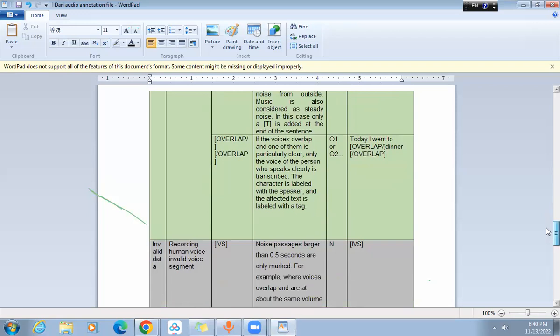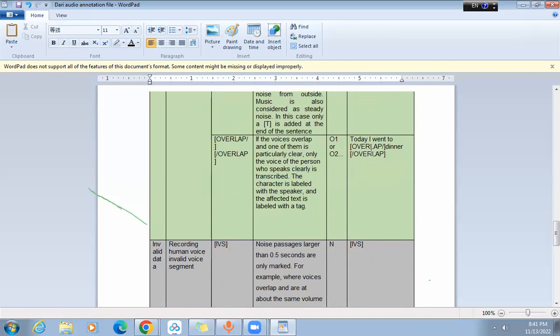Now here we have the overlap tag. If the speakers overlap and one of them is particularly clear, only the voice of the person who speaks clearly is transcribed. The character is labeled with the speaker and the affected text is labeled with the tag.